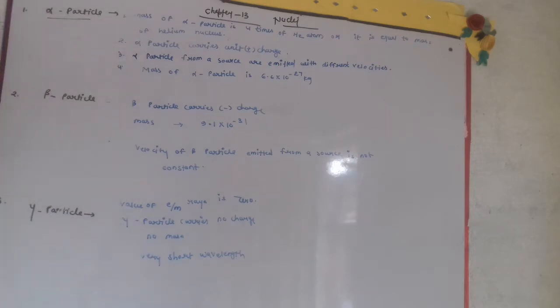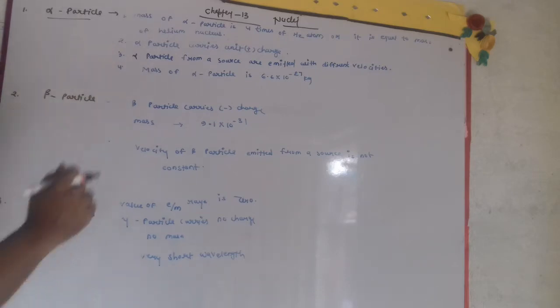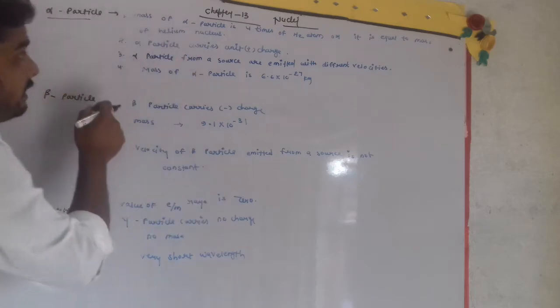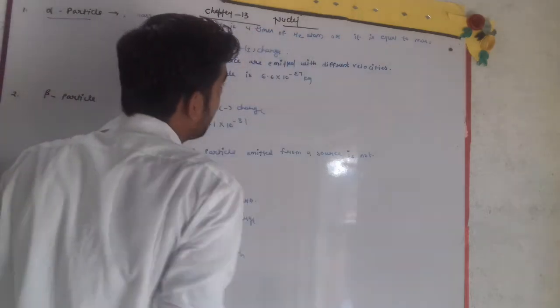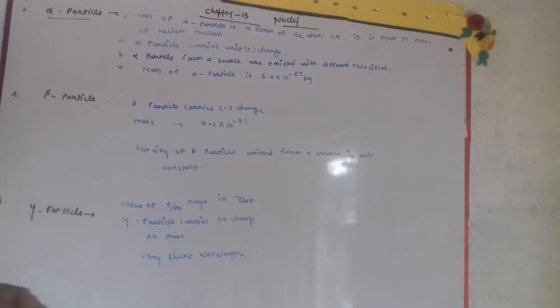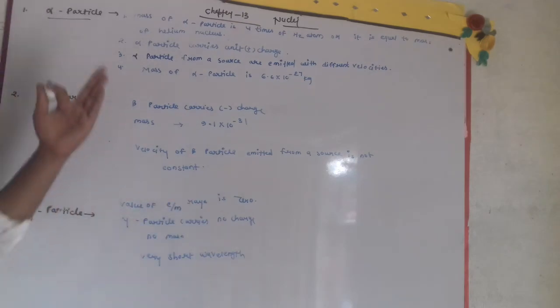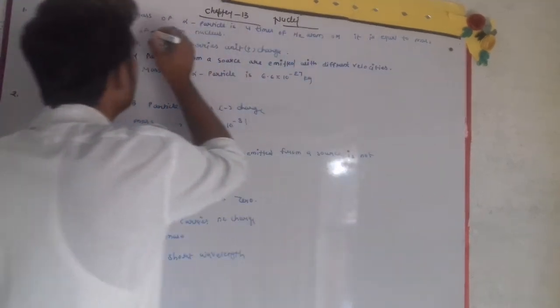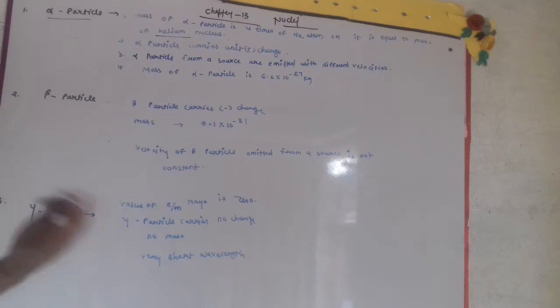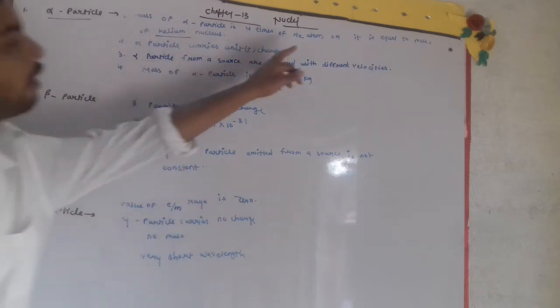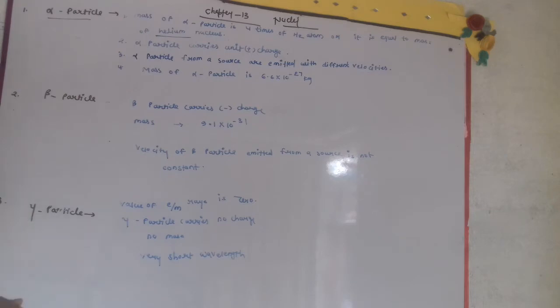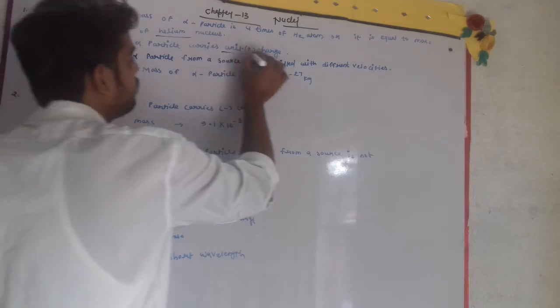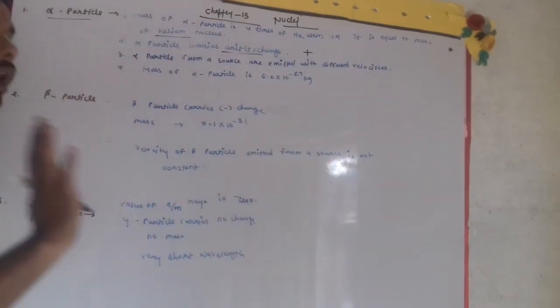We have three particles. Alpha means they have a positive charge. They behave like a proton. So the first point is the mass of alpha particle is 4 times that of a hydrogen atom, or it is equal to the mass of a helium atom. As I mentioned earlier, alpha particle carries unit positive charge, meaning alpha particle will always be positive.